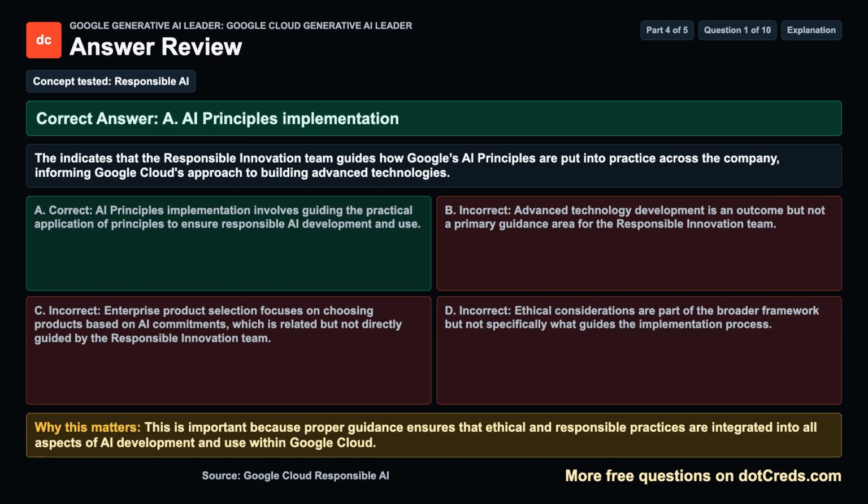Concept tested: Responsible AI. The correct answer is A. AI Principles Implementation. The documentation indicates that the Responsible Innovation Team guides how Google's AI principles are put into practice across the company, informing Google Cloud's approach to building advanced technologies. Why this matters: proper guidance ensures that ethical and responsible practices are integrated into all aspects of AI development and use within Google Cloud.